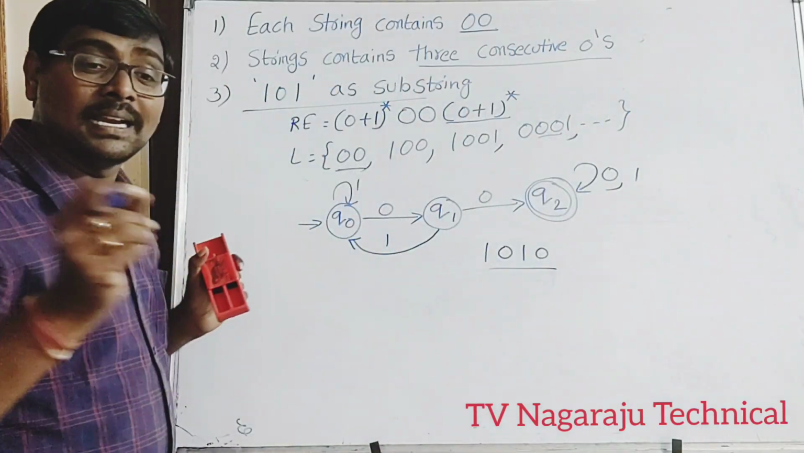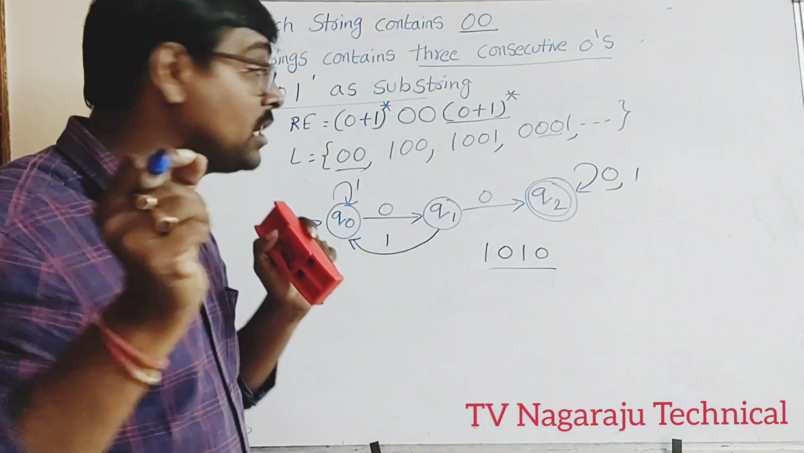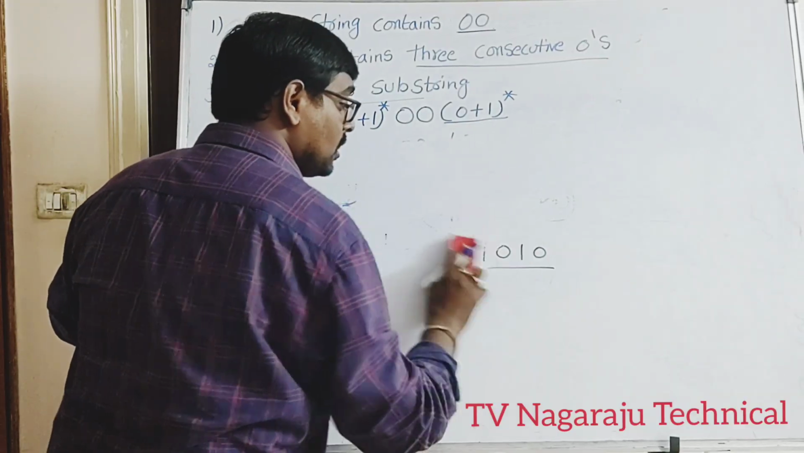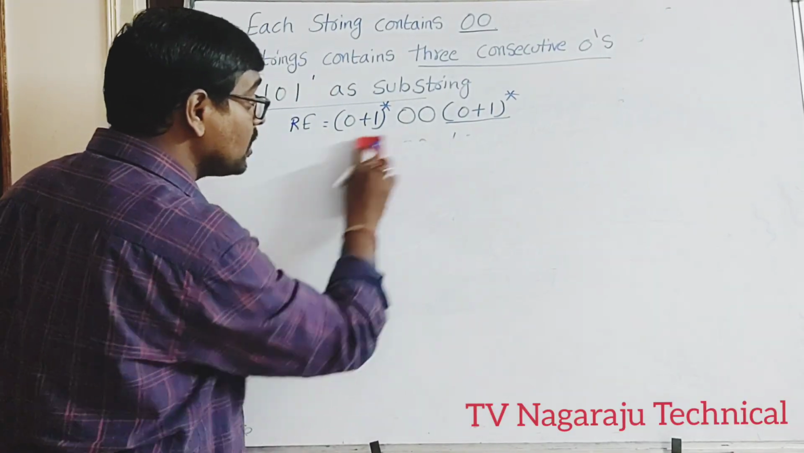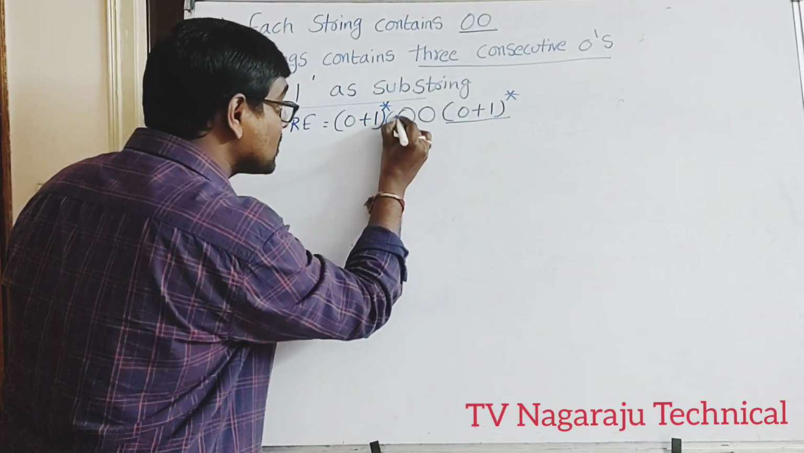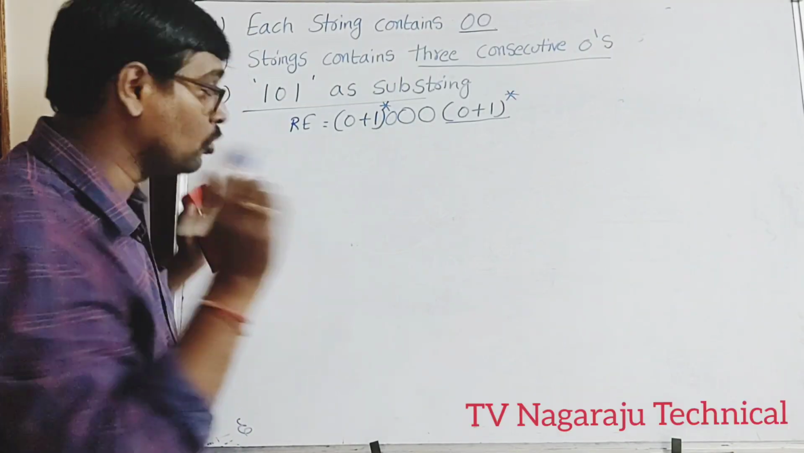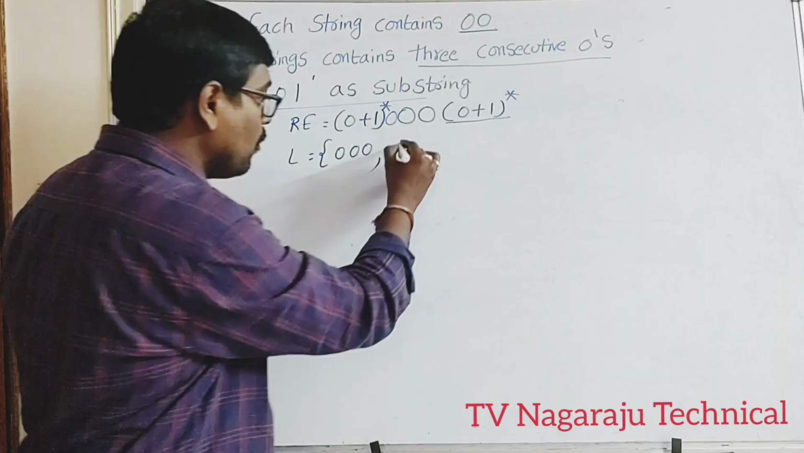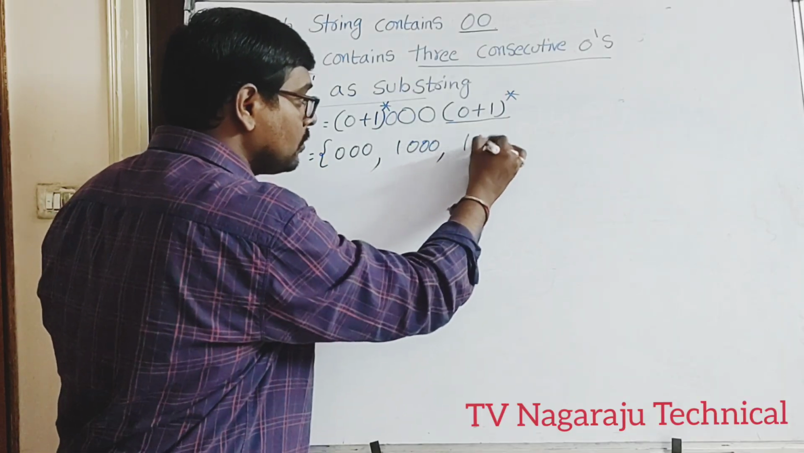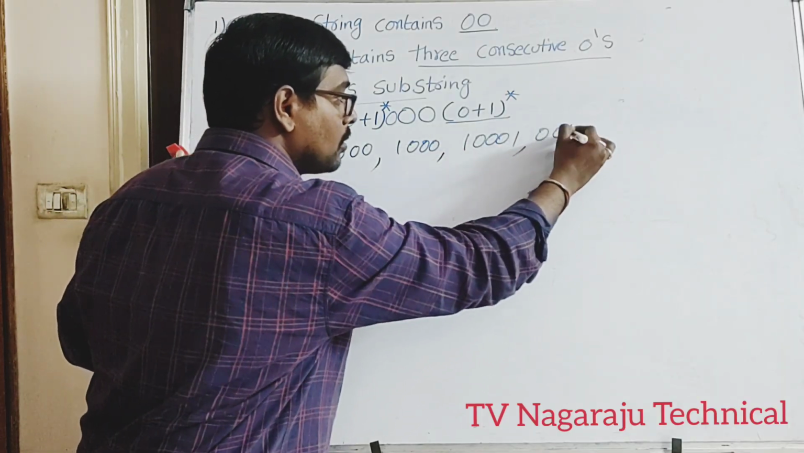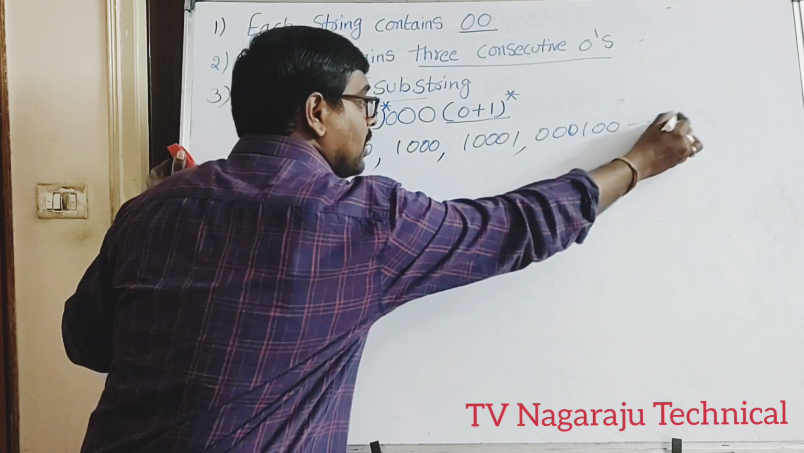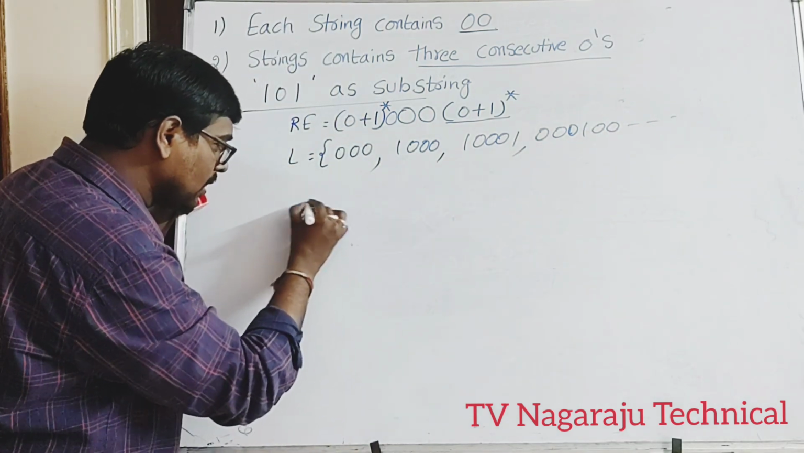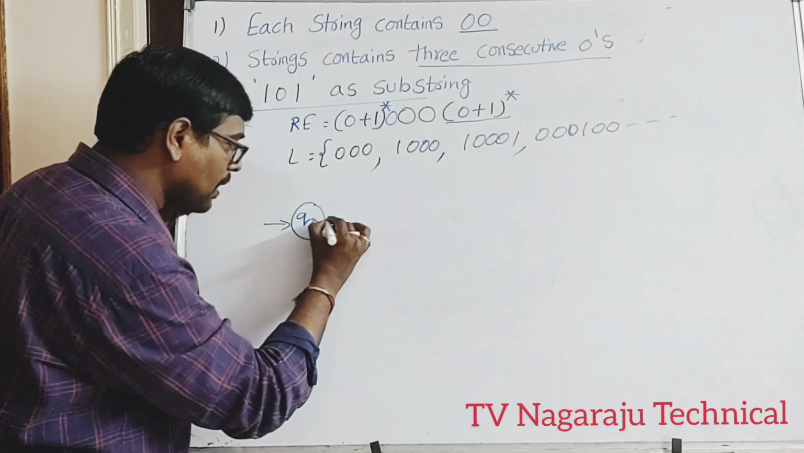My second question consists of three consecutive zeros. Now, what is the regular expression? My regular expression changes to this one: three zeros. What is the language? As usual, 0, 0, 0. Before that, you can have any number of zeros and ones, and so on. Clear?